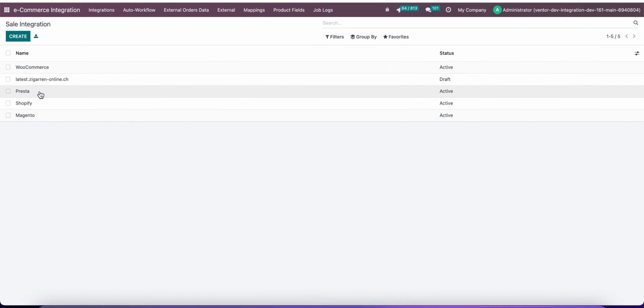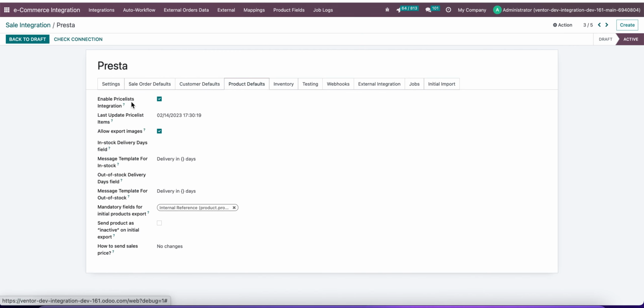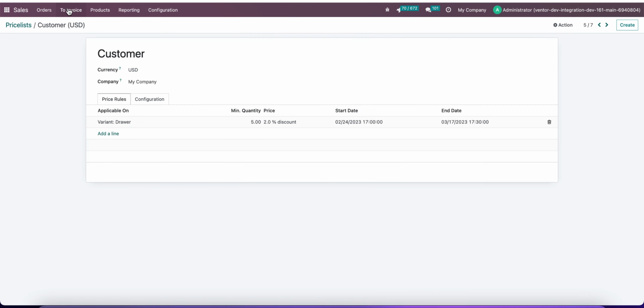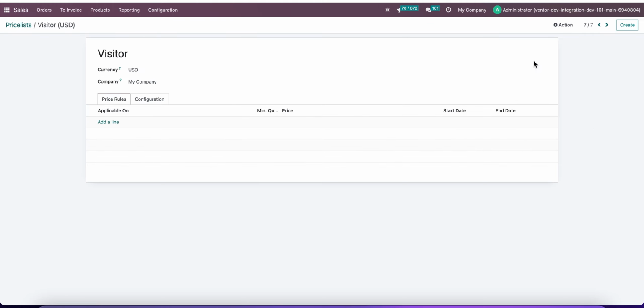So how does it work? Here we can see on our Prestashop connector in the product default tab, the enable price list integration checkbox and last update price list items. If this checkbox is enabled, we can update and send new updated values from our price list from Odoo to Prestashop. So if we go to sales, over price list, here we can see our new price list, customer, guest, and visitor, for example.